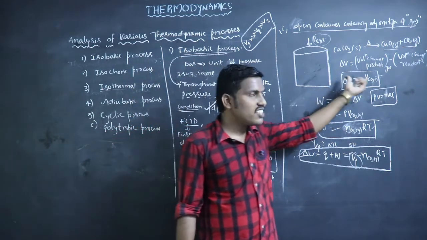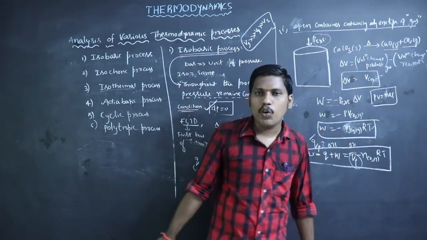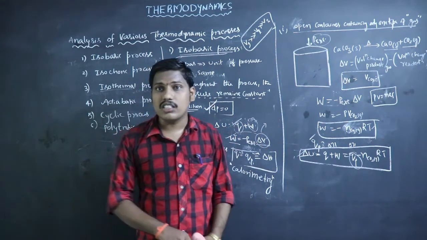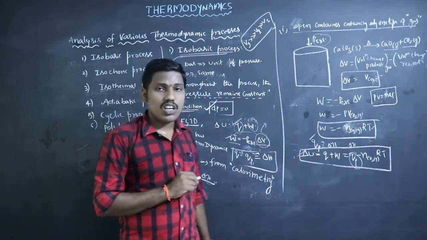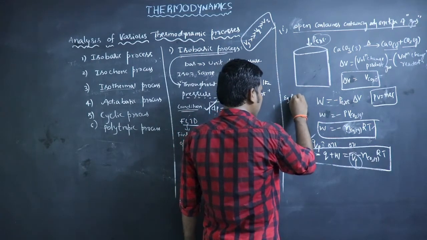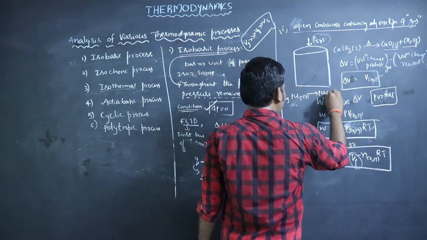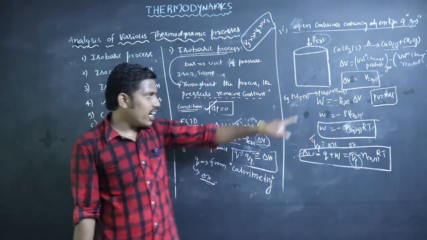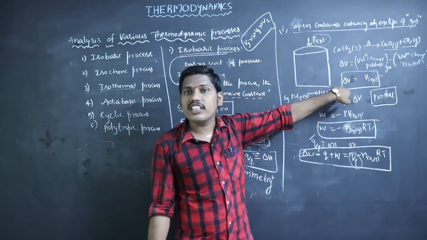So here only one gas is considered. Then the work done formula is minus n of the gas, that means the number of moles of that gas, into RT. If we use more than one gas, what will happen? For example, in this reaction PCl5 decomposes to give PCl3 gas plus Cl2 gas. So here more than one gas is involved in this process.